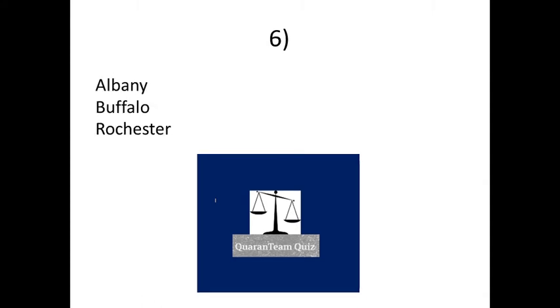Question 6. Albany, Buffalo, Rochester. So which US state are these cities found? Question 7.